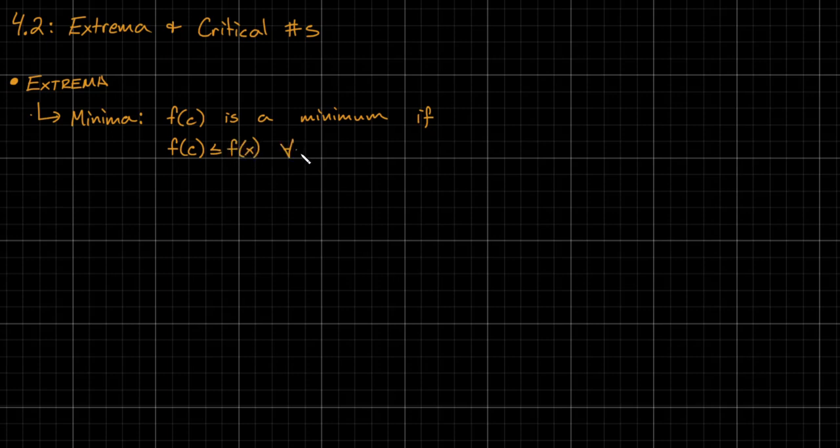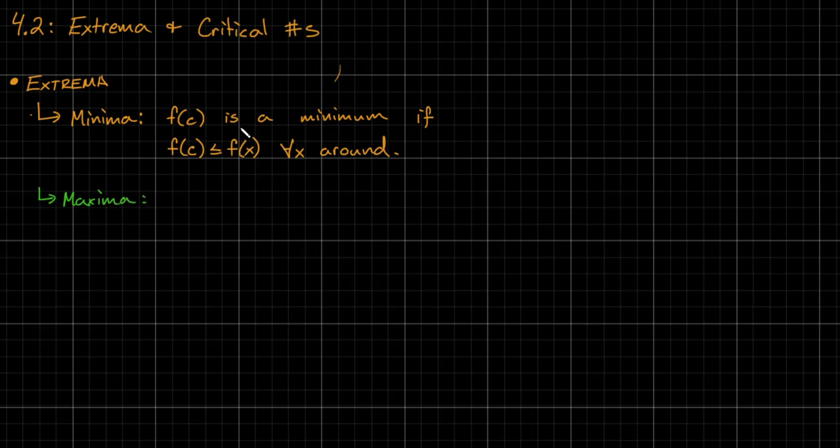for all x around. Now, we could be more formal than this. We could have said that there's some small interval, we'll call it I, where this is true. But as long as you can see that with all the x's around it, this is smaller than everything else, it's a minimum. Okay, it's exactly what you guys identified on the graph. Can we use similar language to define for ourselves a maximum? Or a maxima? What is our statement going to say?